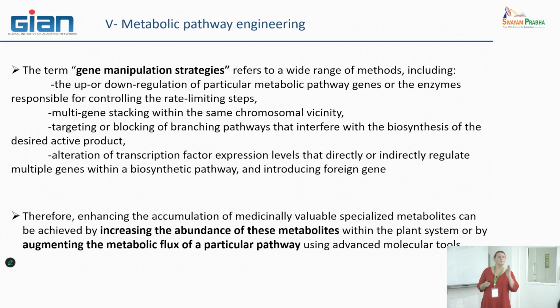So it means that we want not to modify the quality of the metabolites that are produced, but the quantity of them, including obviously the intermediates. We can also have a strategy with multi-gene stacking within the same chromosomal vicinity. It means that we want to recreate specific artificial clusters for a metabolic pathway. That could also be a way to enhance some production.